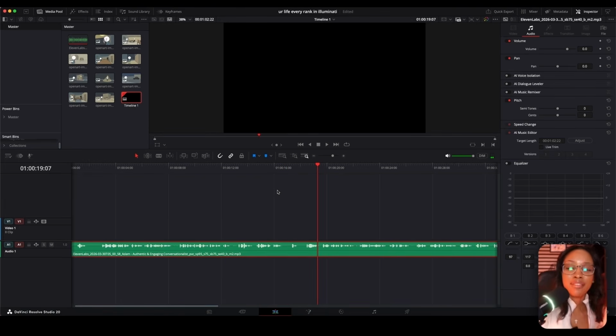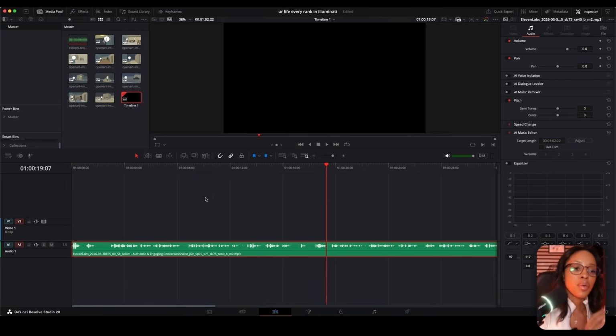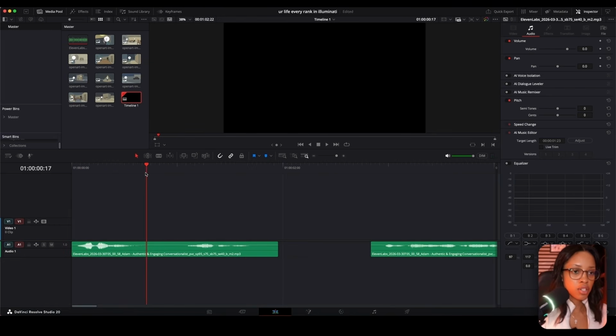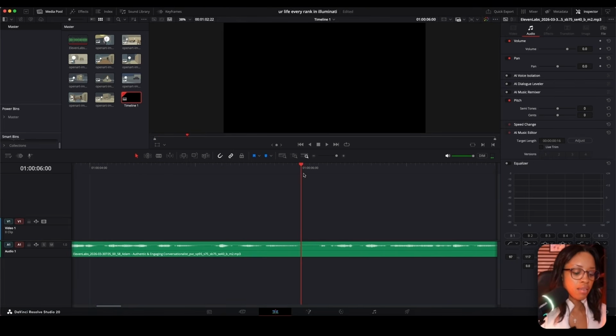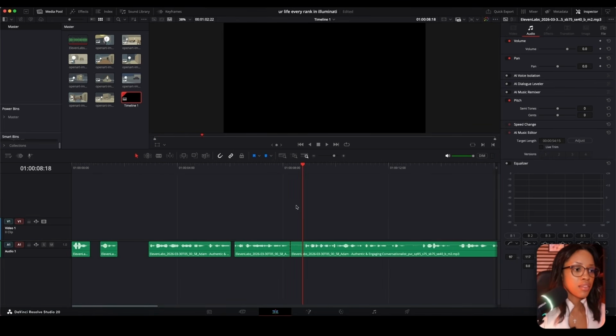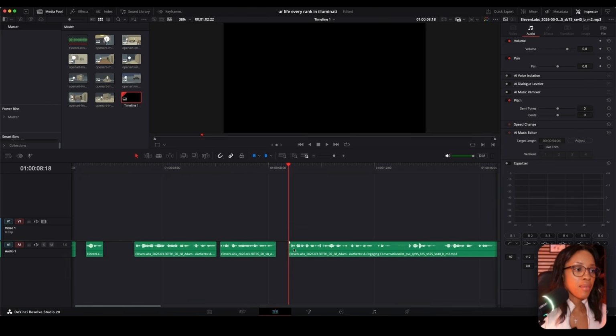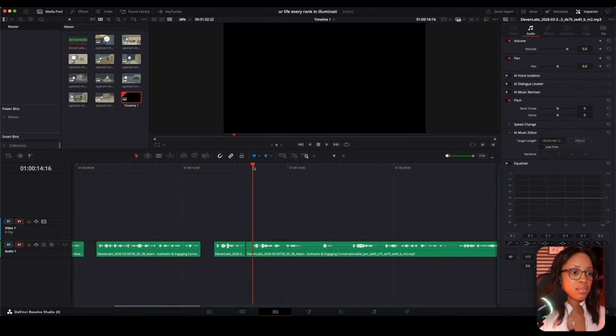Sometimes it can give away that your voice is AI. So I recommend going through and cutting out all the little spaces in your voiceover. In order to do this, I press Ctrl B on my keyboard and delete the spaces. So let me zoom in here. I press Ctrl B to cut, Ctrl B to cut at the end of the space, click onto it, and delete. Like that, I just delete all the spaces in my video, and I keep doing this until I have all the spaces deleted. Or at least if you're not going to delete all the spaces, then I recommend you delete the very big ones, because it does make a massive difference.